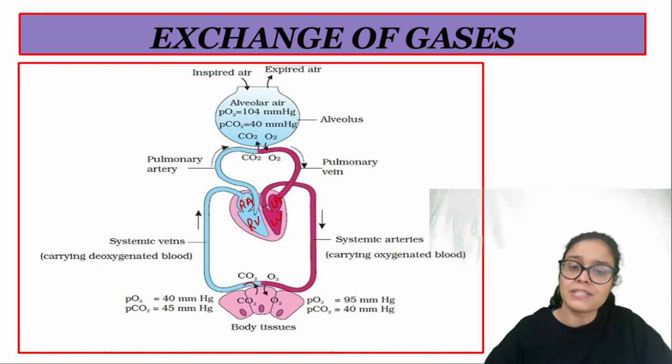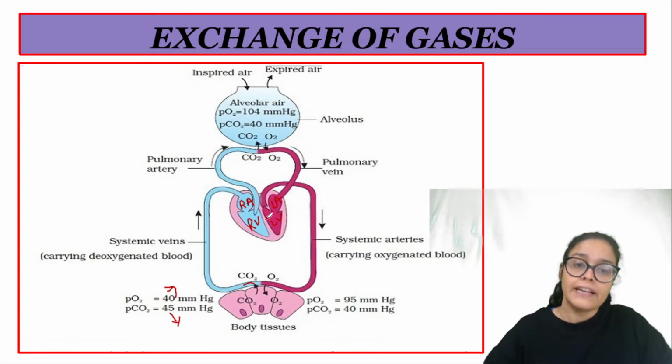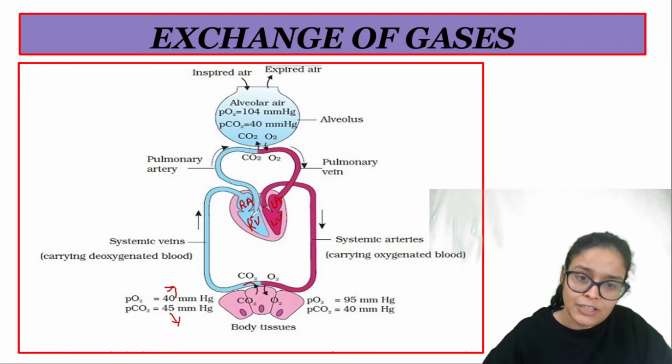So the right atrium receives deoxygenated blood from the body parts, right? And deoxygenated blood has 40 mmHg oxygen and 45 mmHg CO2. The right atrium takes blood to the right ventricle, and it would be pumped via the pulmonary artery to the lungs.